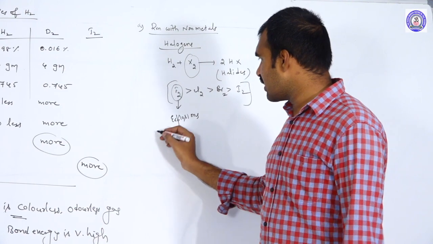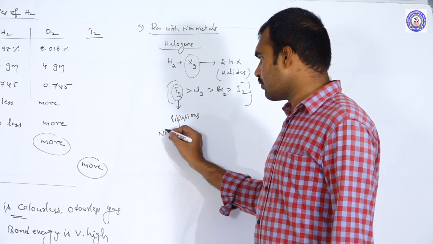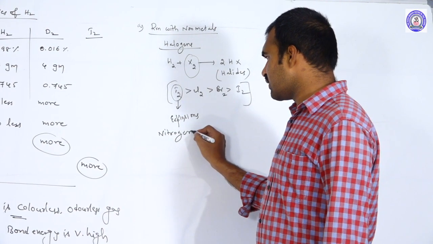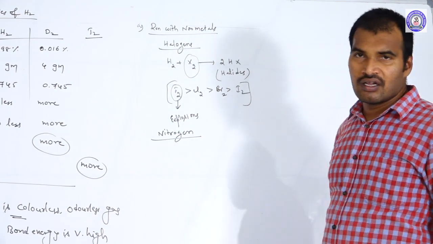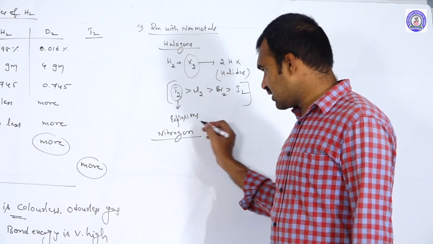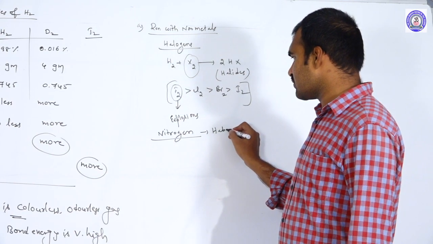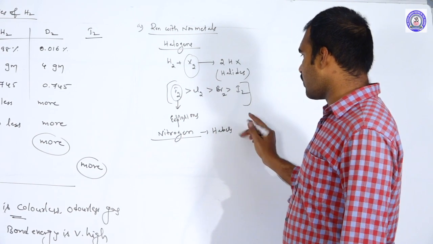Next, another non-metal: reaction with nitrogen. Tell me how hydrogen reacts with nitrogen. As we know, this is what we call Haber's process.